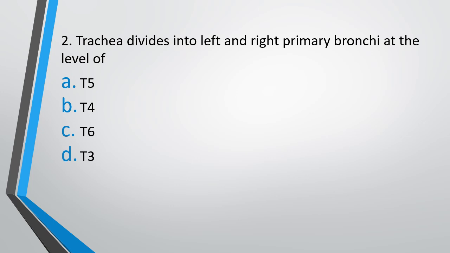Question 2. Trachea divides into left and right primary bronchi at the level of option A, T5, option B, T4, option C, T6, or option D, T3. The correct answer is option A. It divides at the level of T5. What does T5 mean? It means fifth thoracic vertebrae. At the level of fifth thoracic vertebrae, the trachea divides into left and right primary bronchi.